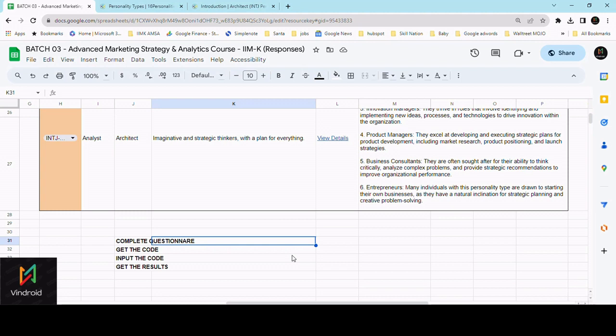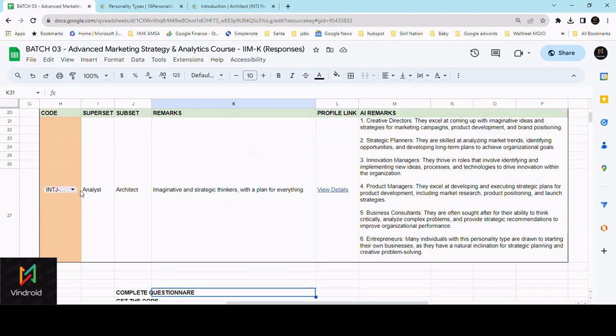We try to understand the personality traits of people around, maybe in an organization, or in a particular academy, or a particular school, or a particular hospital, patients, a lot of things. Wherever you need to understand the personality of a person in detail, we use this tool called 16 personalities. So here is a sample of the dashboard.